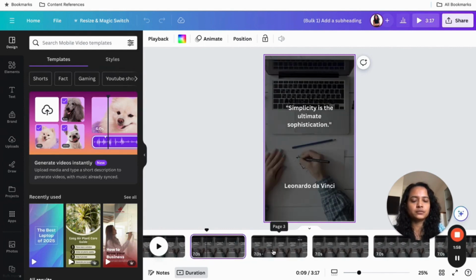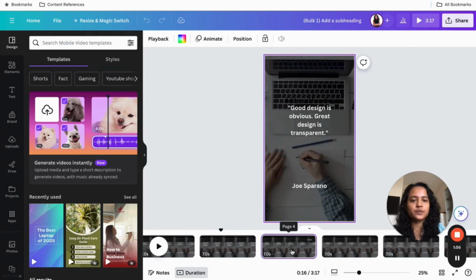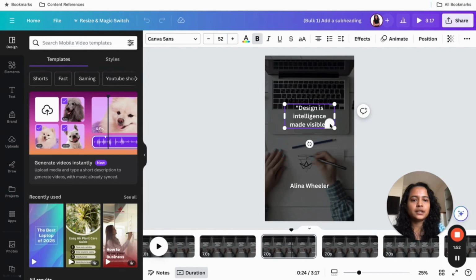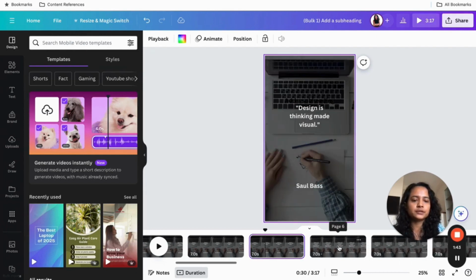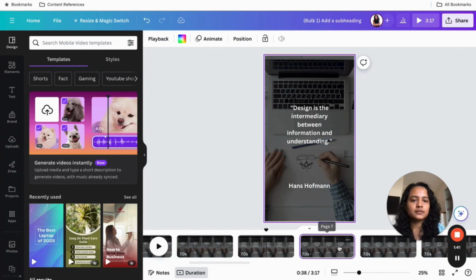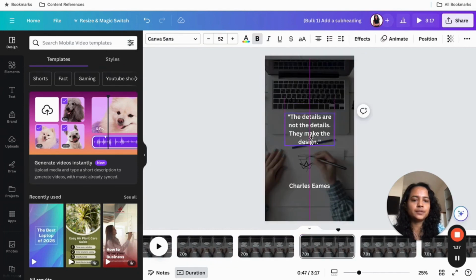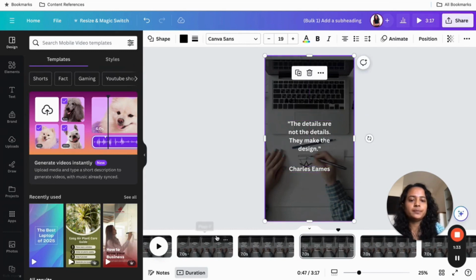Now you can again go through this content, if you've not gone through it before, and check if you need to make any changes. So for example, I don't want this particular word, right? I can just remove it. It won't make any difference. Nothing's going to change for the process, right? Similarly, if I think that there's a lot of gap in between, I can maybe realign the content. So this is not going to be applicable for all the other videos. This is going to be just for this particular video.